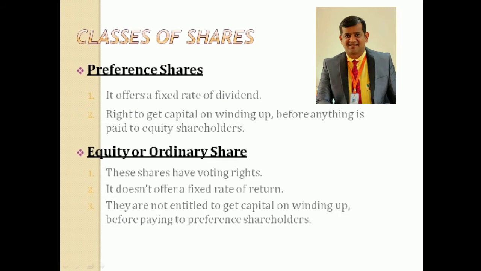At the last, if the company has any money left, that money will be distributed among equity shareholders. So they don't get any priority at the time of winding up. This is in brief the meaning of preference shares and the meaning of equity shares. Now let us understand in detail.